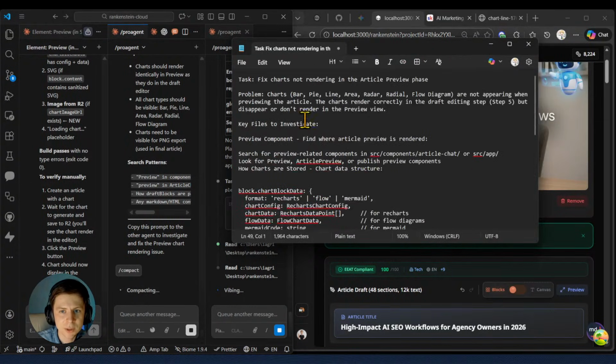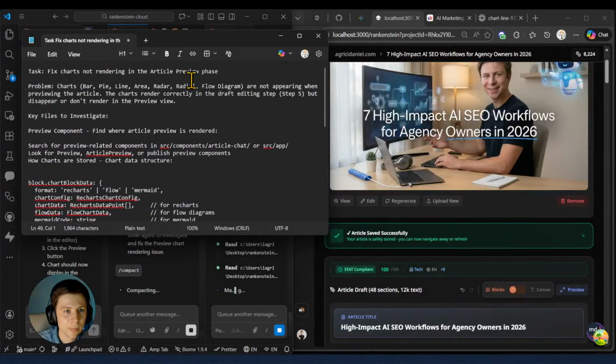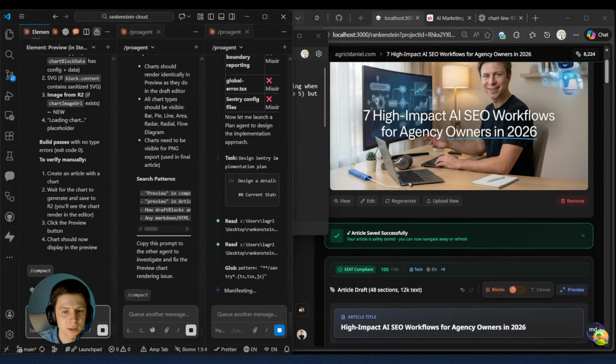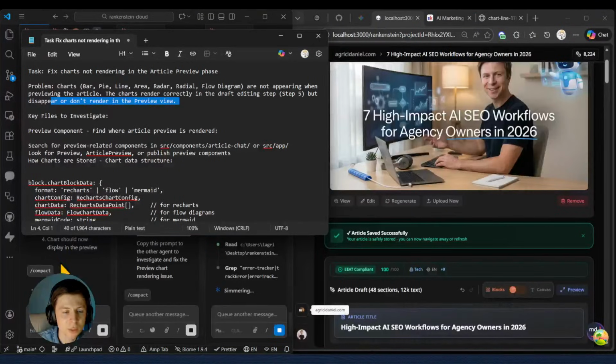Okay, so let me test. Let me read. I hope you're okay reading, guys. Okay. Fixed charts not rendering inside the article preview. I'll also compact this way just in case, because I want to continue in the same chat. Usually I'm clearing, but right now because these two guys already have the knowledge base, it's better to compact so we can have a little bit more context because it's not enough.